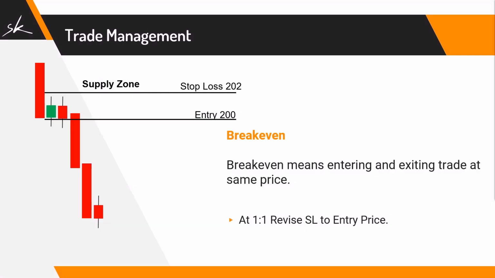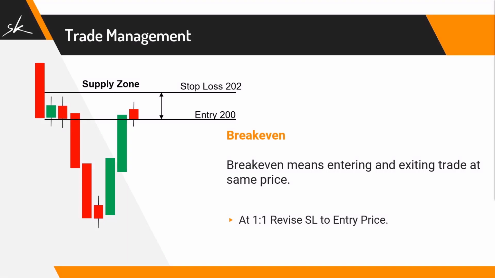Let's look at an example of trade management using a supply zone. In this trade, our entry price is 200 and the stop loss is 202. We are waiting for the prices to come back to our supply zone. Once the price retraces to the supply zone, we will be entering the trade at 200. Our stop loss will be at 202. Therefore, we are taking a risk of 2 rupees on this trade.